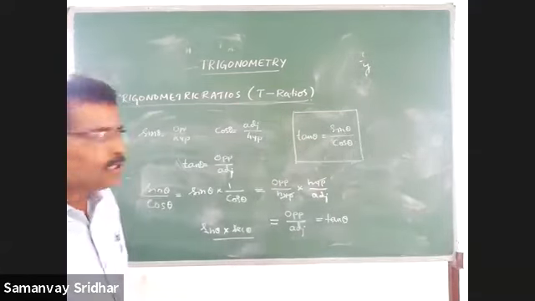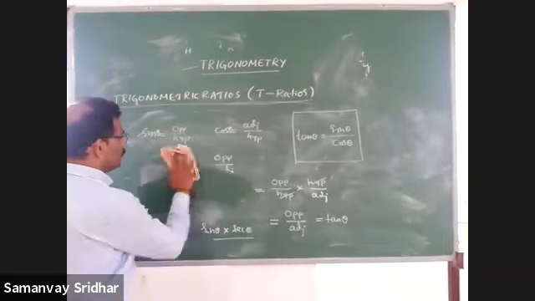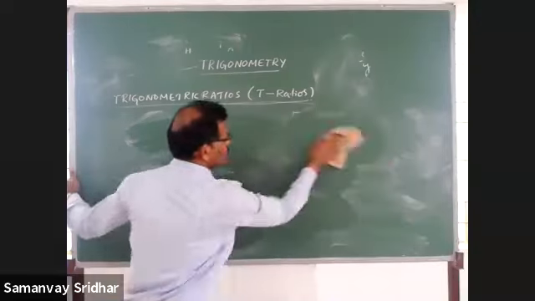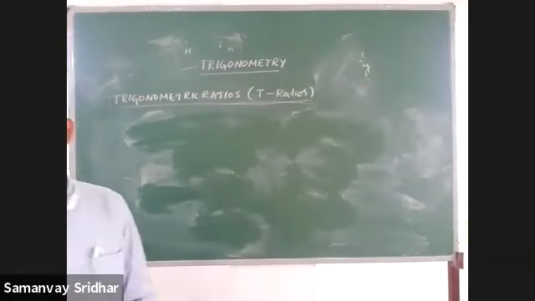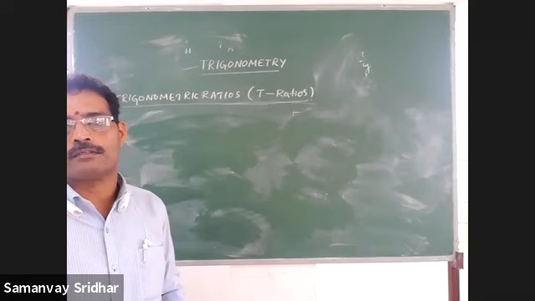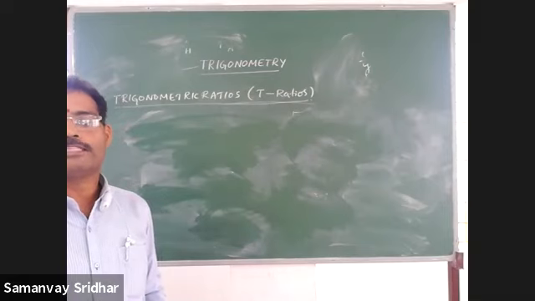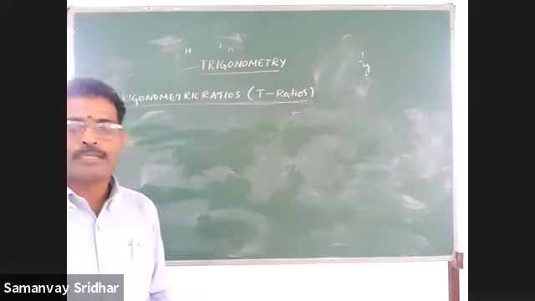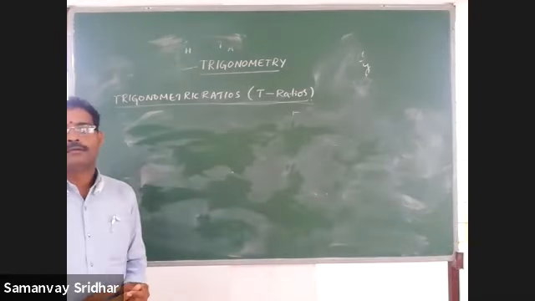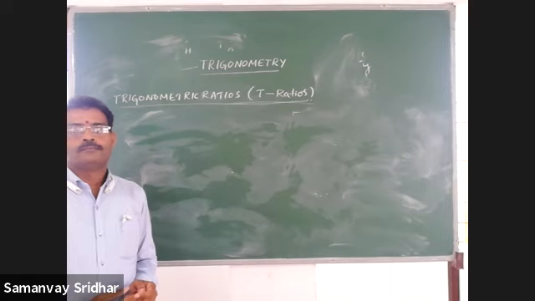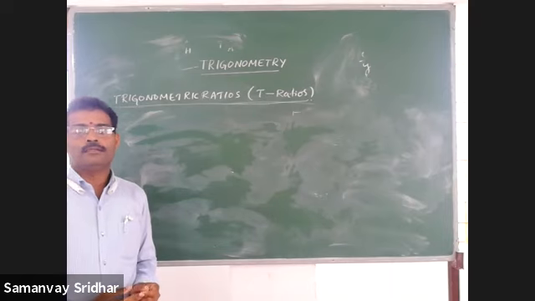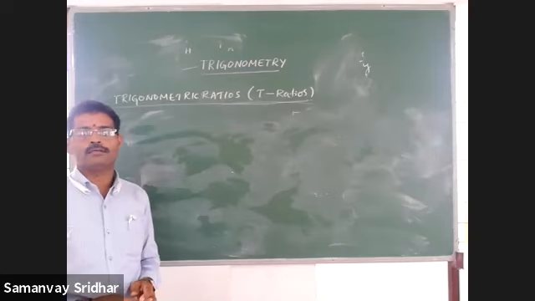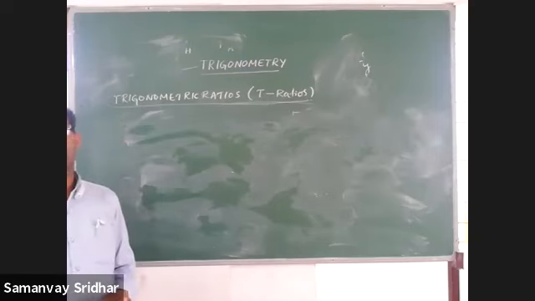So good. Now we have to recall whatever we learned today. First of all, I told you the first point. What is trigonometry? The word meaning, trigonometron, triangular measurement, the measurement of the sides and the angles of a triangle. Then the second one is that trigonometry is a branch of mathematics that deals with the relation among the sides and the angles of a triangle.